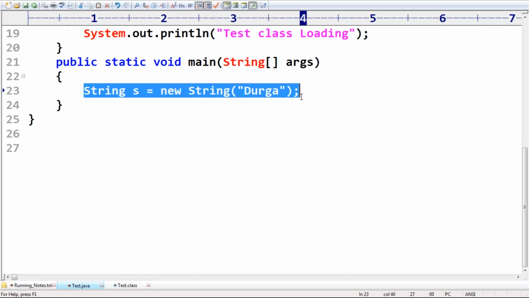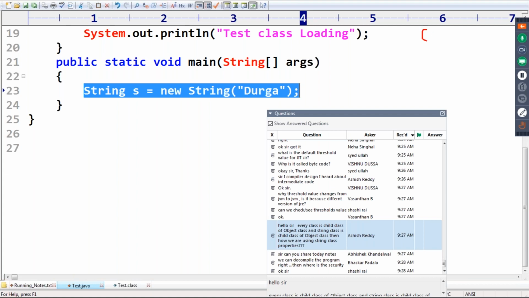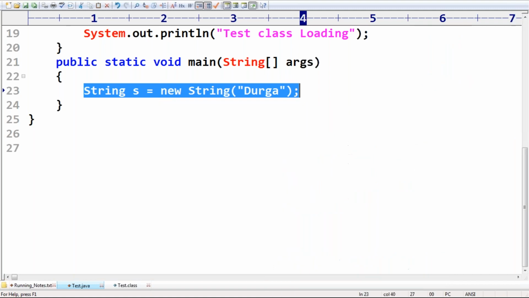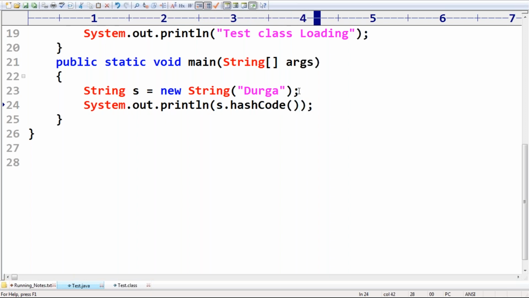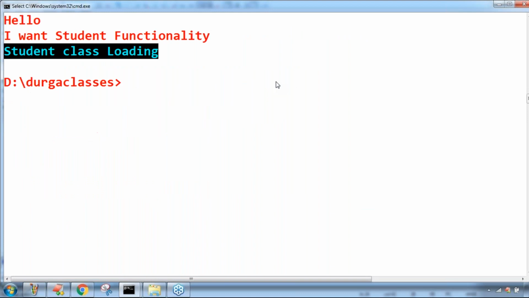Now for this string, observe carefully. Object class is there, under it the String class is there. All properties and methods available in Object are by default available to String, and some more String specific methods are available. So all these methods you can apply on this string object. Yes, parent class methods are by default available to the child. That's why you can happily apply them. Suppose I use System.out.println of s dot hashCode, which is coming from the Object class, then happily it will run, right?